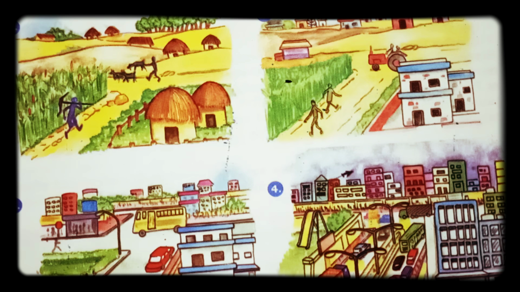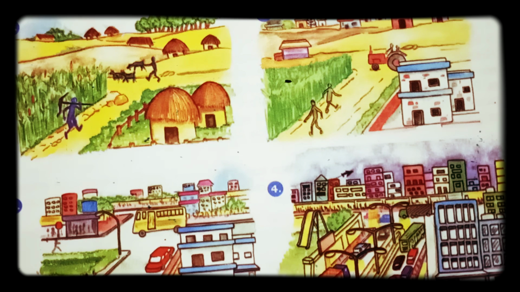You can see the picture. Here 4 pictures are shown. The first picture shows agriculture. In ancient times, people cultivated crops. They focused on agriculture. In the second picture you can see that people used tractors, and their houses totally changed. They began to construct buildings. Concrete houses started.